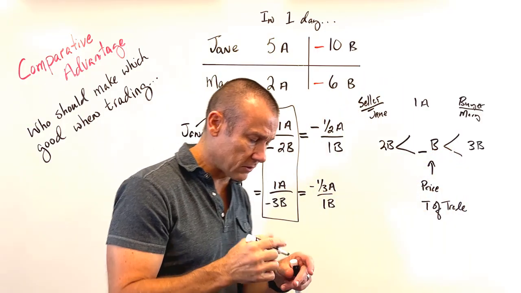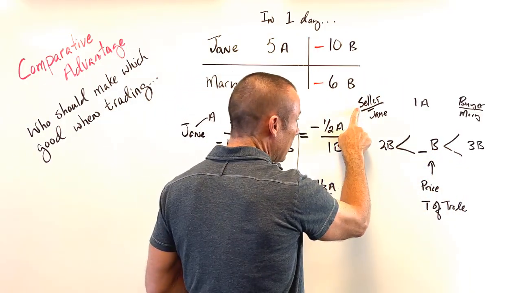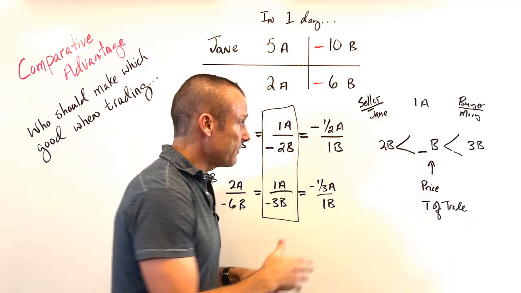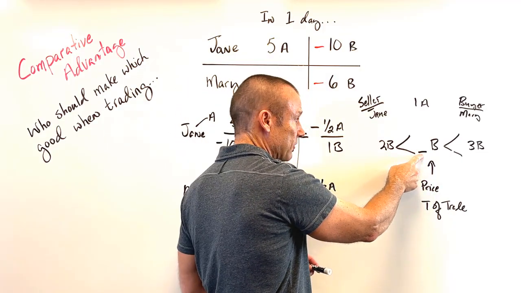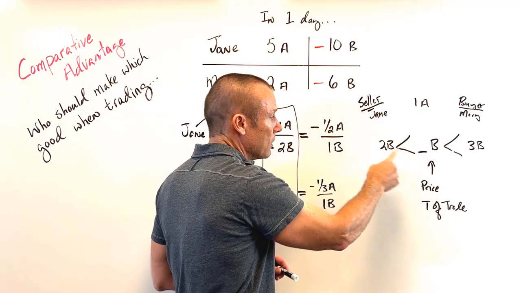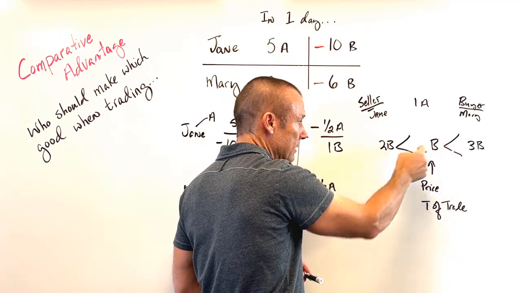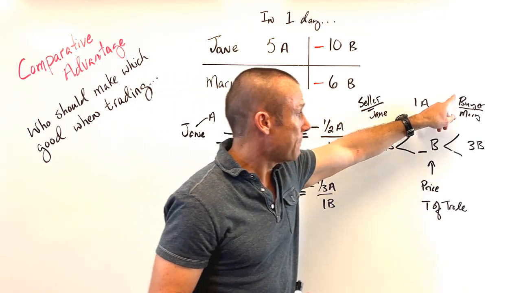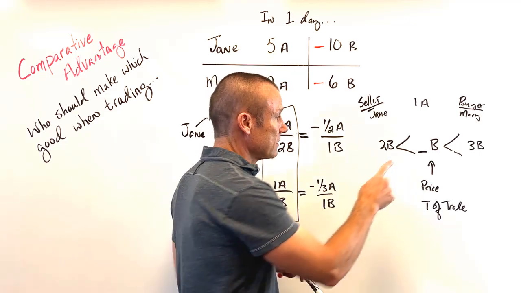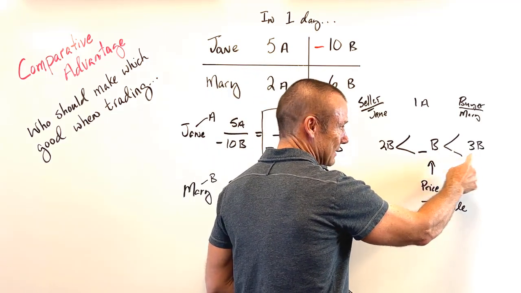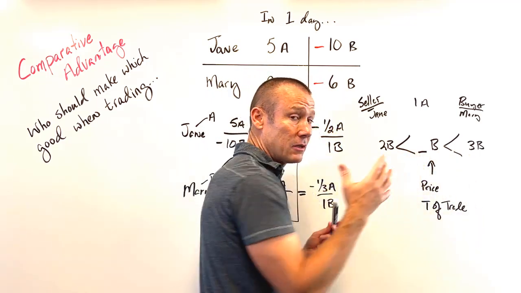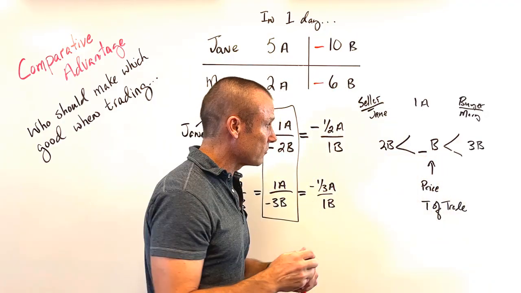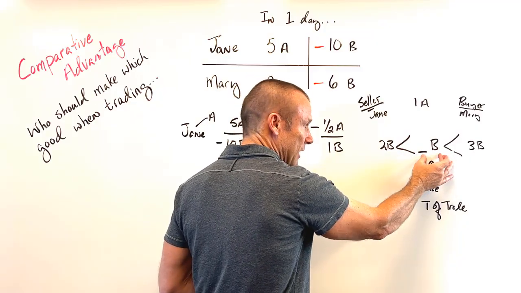Now take a look at this, guys. The seller wants the price to be greater than their opportunity cost. In fact, they want the price to be as great as possible, right? The seller wants the price, that's what goes in between, to be greater than their opportunity cost. The buyer wants the price to be less than their opportunity cost. In fact, they want it to be as little as possible. The buyer wants the price to be as little as possible. So that's how we're reading this, right? This is our possible price, possible terms of trade.